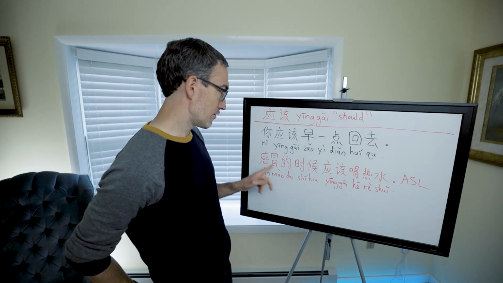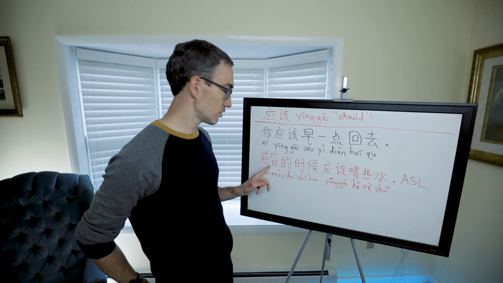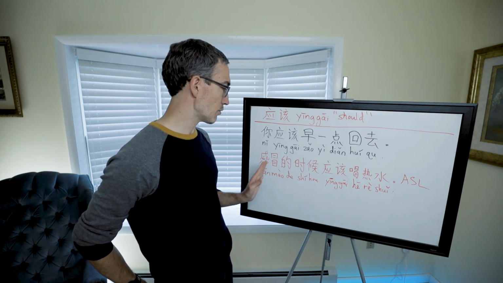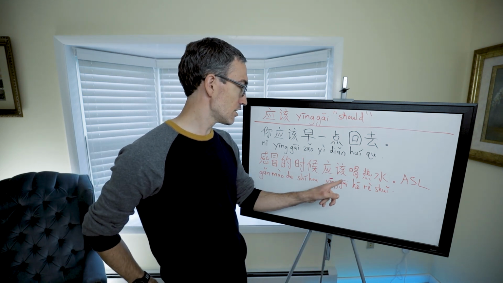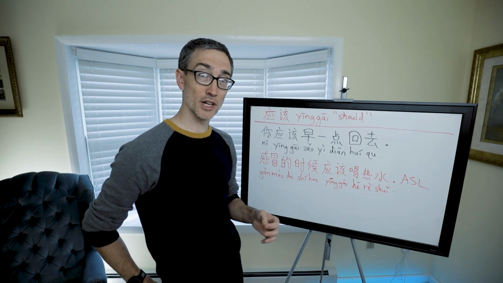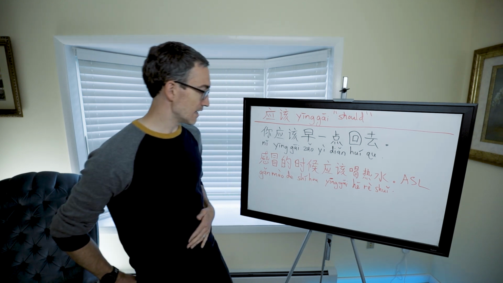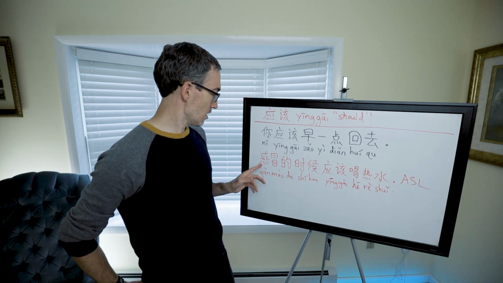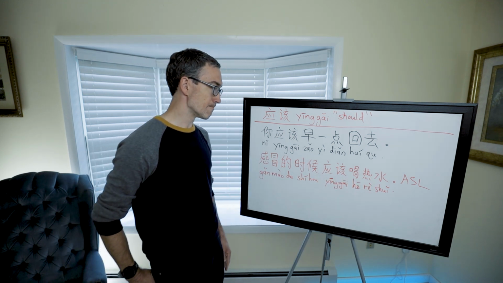Here we have an example from Offset Learning, 感冒的时候. 感冒 means to get a cold. 感冒的时候, so when one has a cold, 应该 should 喝热水. You know what that means? Hot water. So one should drink hot water when one has a cold. 感冒的时候应该喝热水. So there you have it.